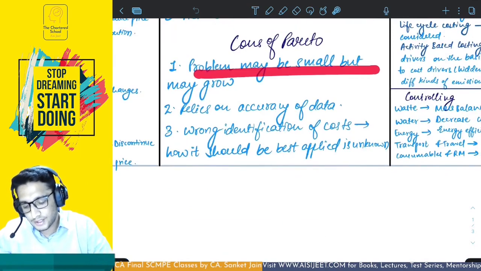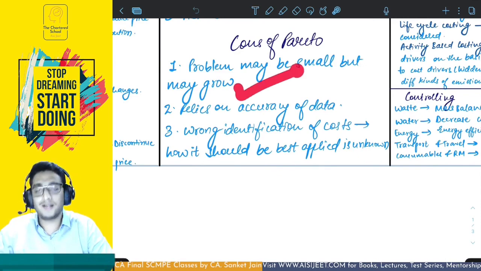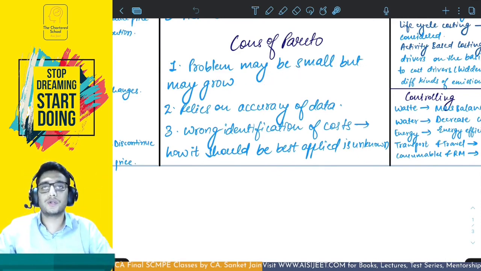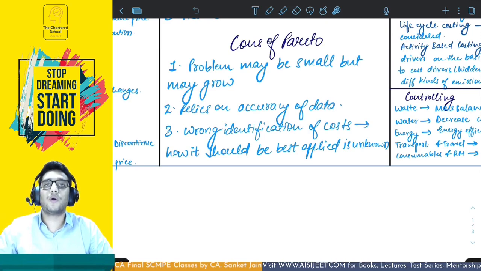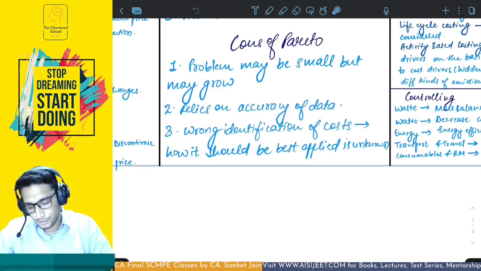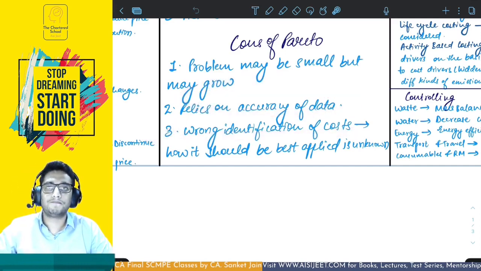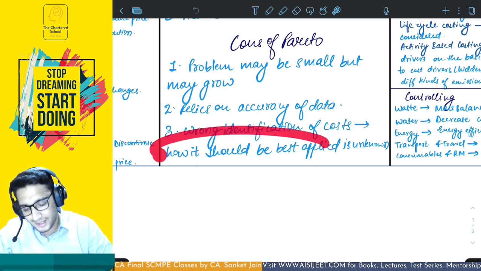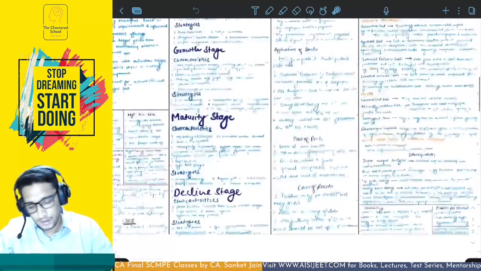Cons: a problem may be small but it may grow, and you are not going to focus upon it until it grows. So while it is growing, your focus is not going to be there, because of Pareto. It works like that. Second, it relies on the accuracy of data. If the data is not accurate, Pareto will give you wrong results, based on historical data, based on the numbers. If the numbers are wrong, Pareto is wrong. If Pareto is wrong, the decision is wrong. So it relies on the accuracy of data. Third, wrong identification of cost. Basically, how it should be best applied is not known. So therefore, these are the cons of Pareto.